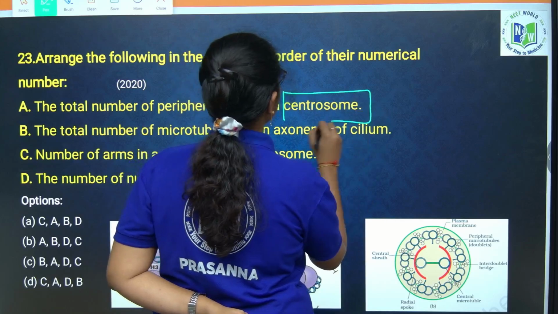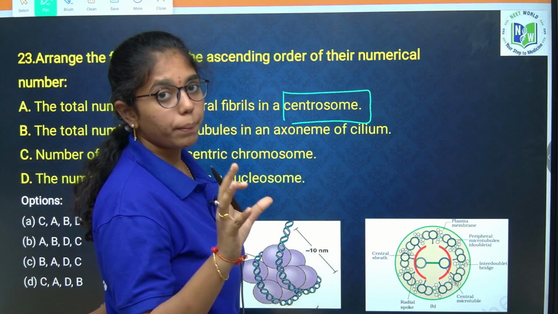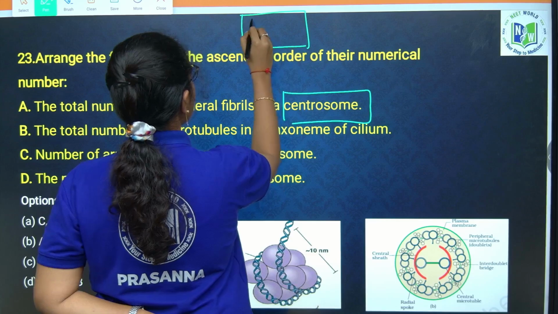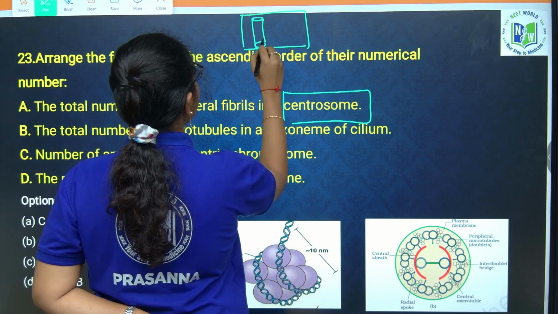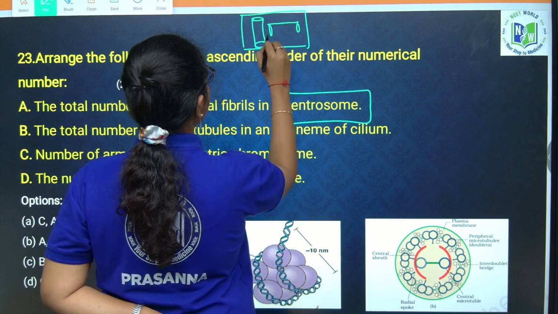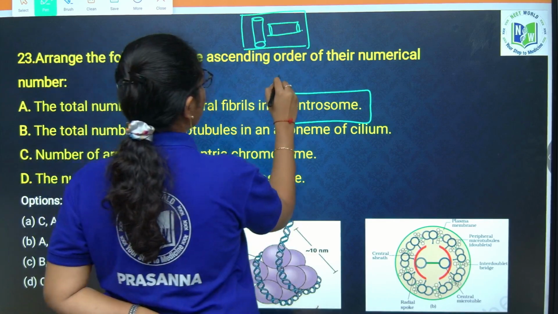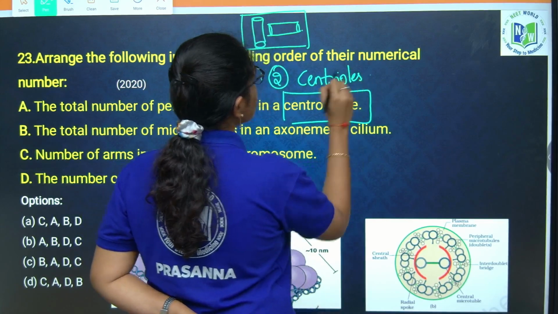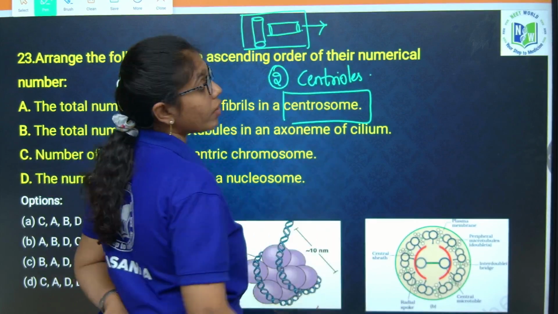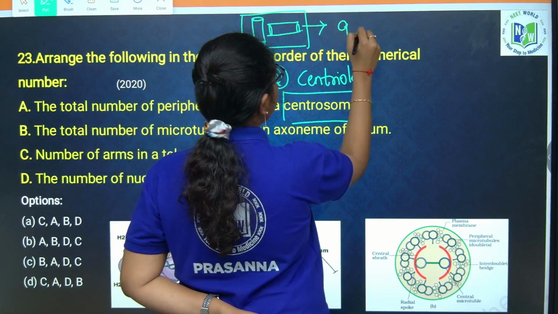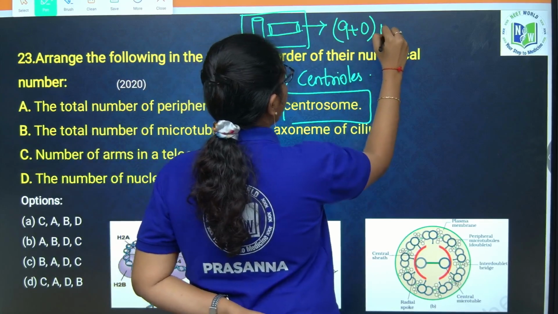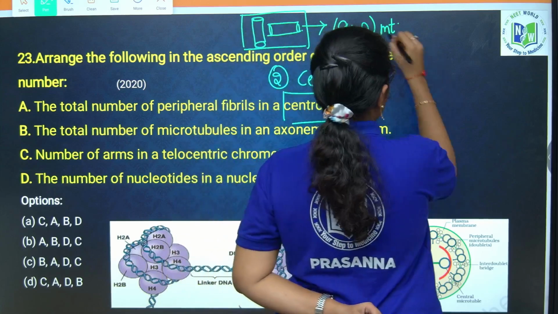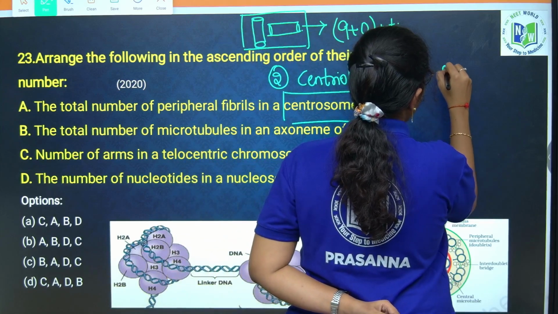What is a centrosome? Centrosome is a non-membrane bound organelle. You will see it in animal cells only. Each centrosome will have 2 cylindrical structures called centrioles. Each centriole has a 9 plus 0 arrangement of microtubules. At the center you have a proteinaceous hub.